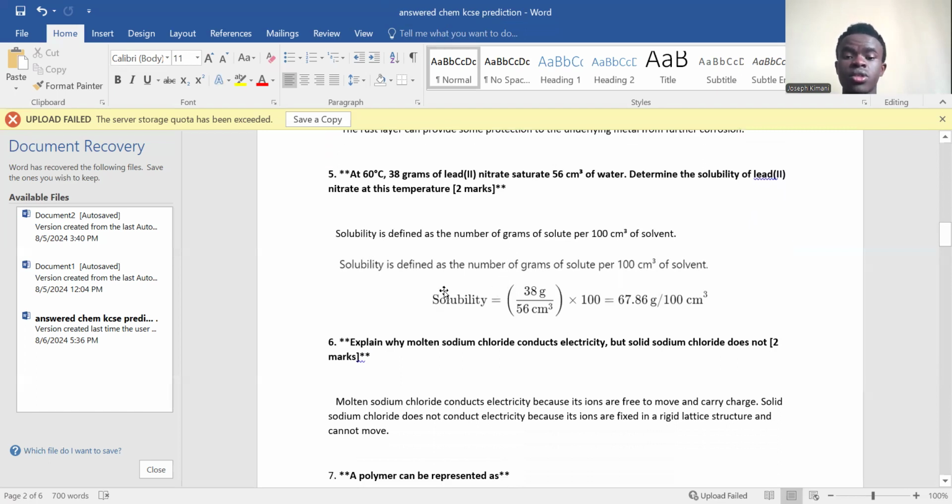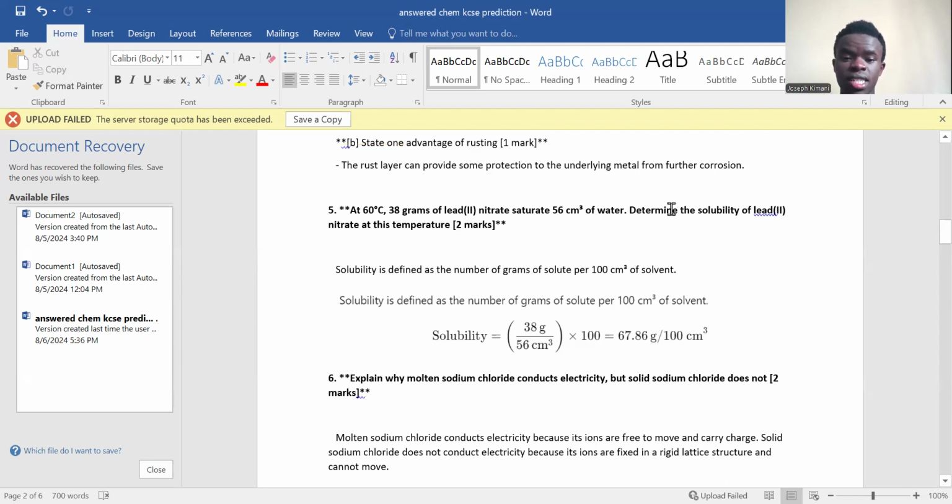Whenever you want to tackle a question of solubility, you have to know what solubility is. Solubility is basically the number of grams of solute per 100 cubic centimeters of solvent. Now we want to determine the solubility of lead nitrate.